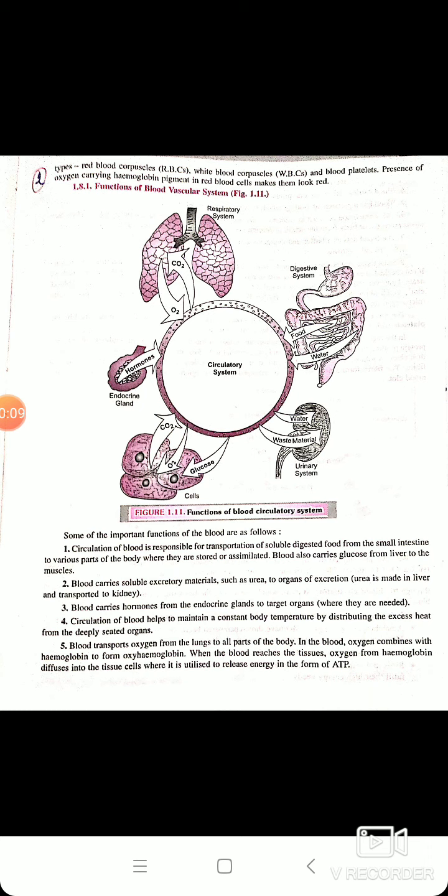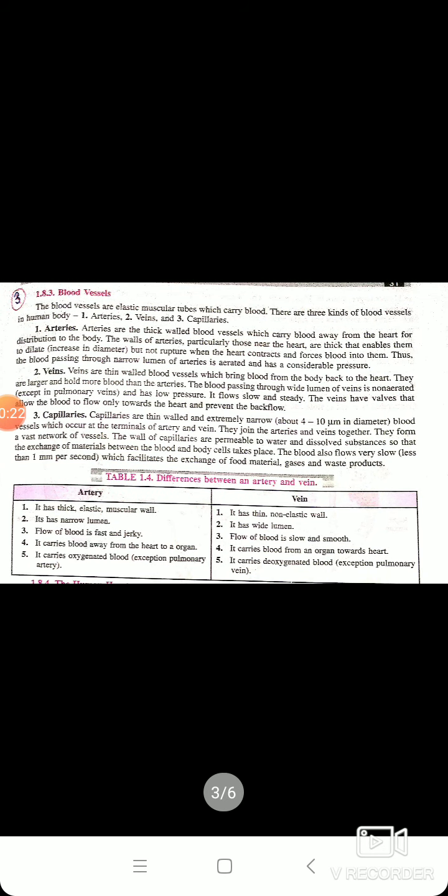And you can see the figure. You have to draw this figure in your classwork copy. That will make you understand the function of the blood in a much better way. Now we will move to the next topic, that is blood vessels. Already in the beginning I have told you that the blood vessels are of three types: arteries, veins and capillaries. Now we will discuss the characteristic features of arteries, veins and capillaries.